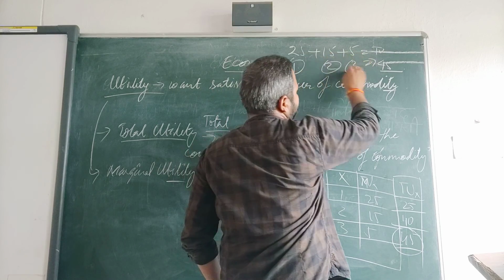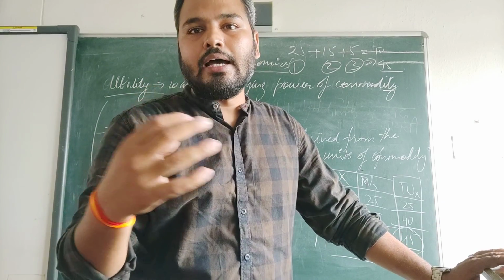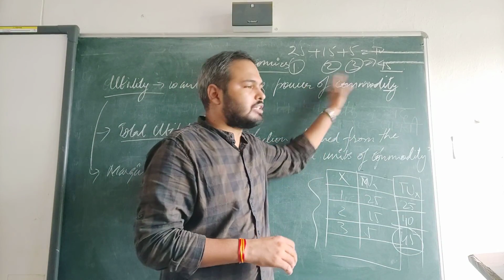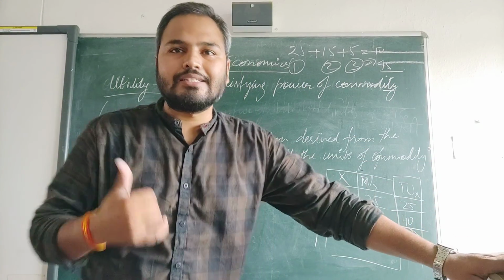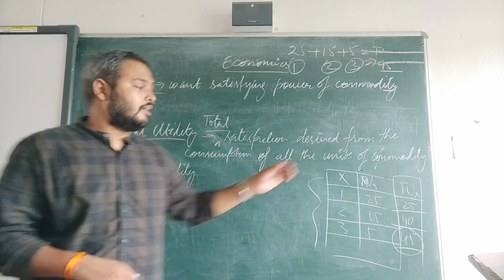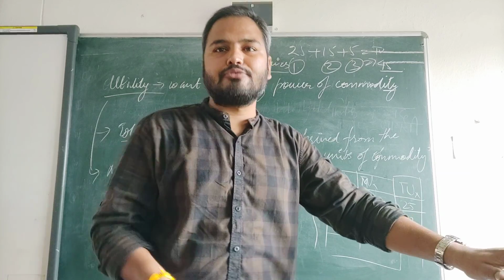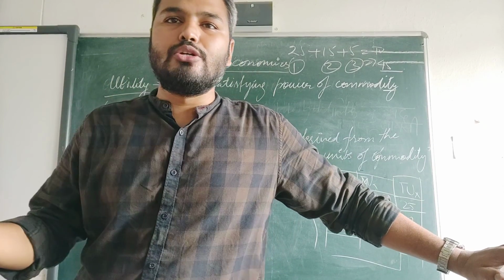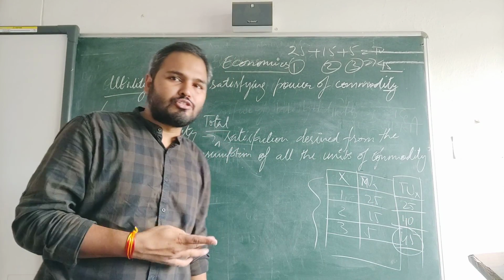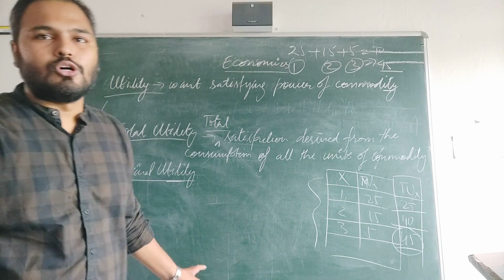Total utility means commodity 1, 2 and 3: first time consumption, second time consumption and third time consumption. So how many times did he consume? He consumed 3 times, and total utility will be for 3 times. We have to sum up. So that is the definition: total satisfaction or total utility derived from the consumption of all the units of a commodity. Each time we add the satisfaction we are getting. Okay, there is a graph also. I will explain the graph, but first let me go on to marginal utility.